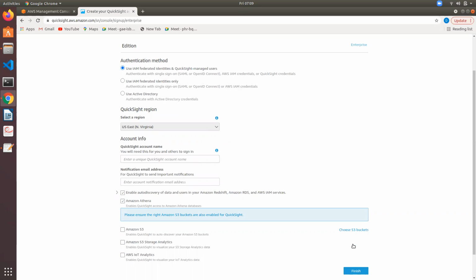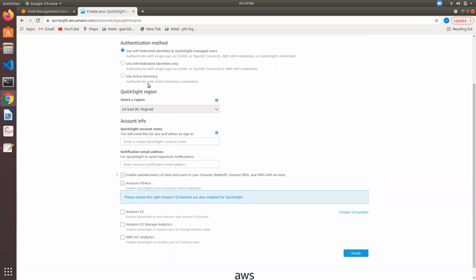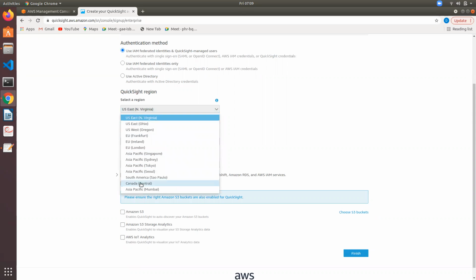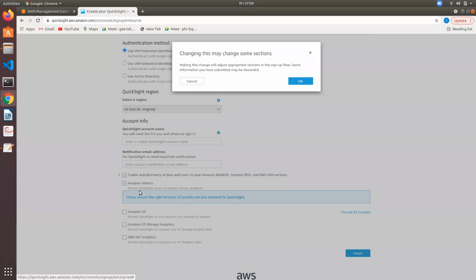For the authentication method, use IAM federated identities or QuickSight managed users. Let us keep it like that only. Either you should be a QuickSight managed user or an IAM identity. We are allowing both. Or Active Directory. We already talked about this, right? We can create an Active Directory, and using those Active Directory credentials, you can enter into QuickSight. Enter the region. Let us choose Mumbai as the region.